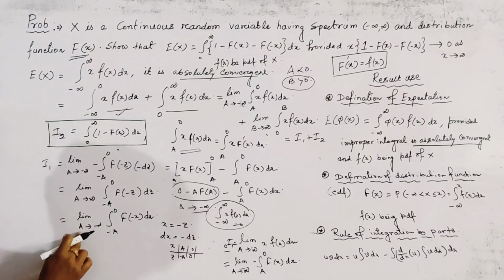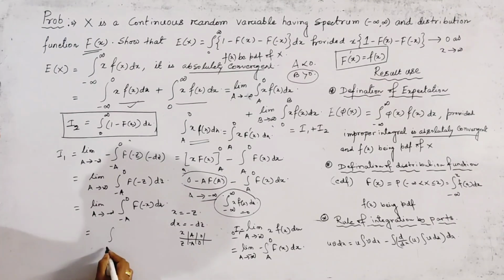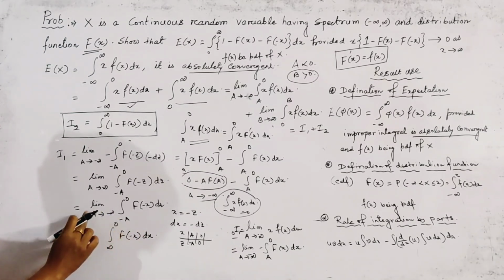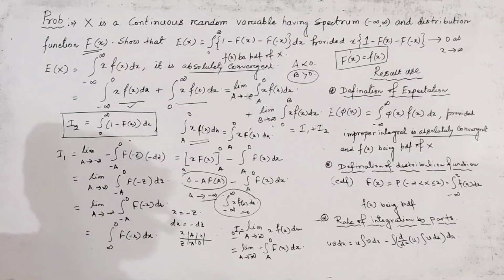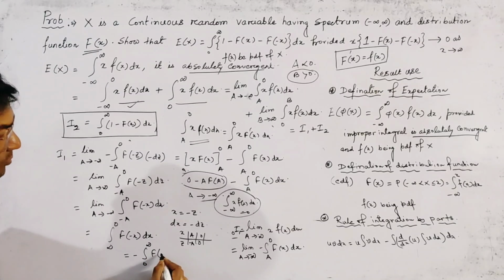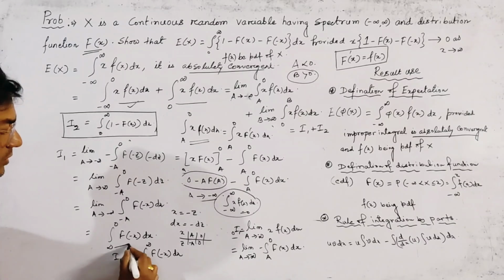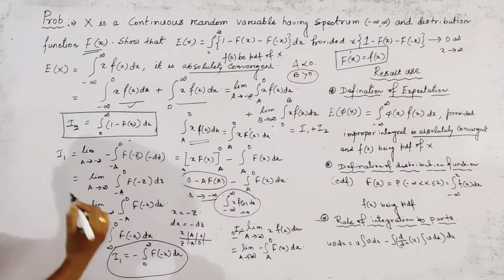If we take the limit a tends to minus infinity, we get the result as integration infinity to 0 capital F of minus x dx, because here minus a is present and a is equal to minus infinity. This integration can also be written as minus integration 0 to infinity capital F of minus x dx. This is the final value of I1.